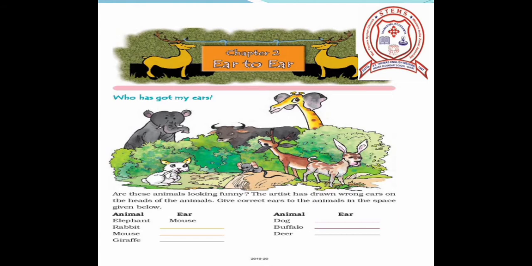Children, look at this picture carefully. The animal is an elephant and the artist has drawn the ear of a mouse on it. Elephants are the largest land animal on earth. It has a long trunk, large floppy ears and wide thick legs. There is no other animal with a similar physique.